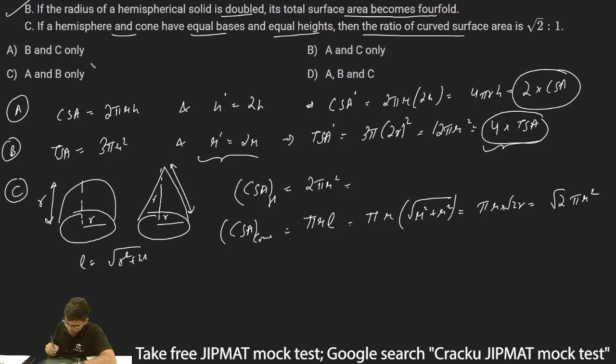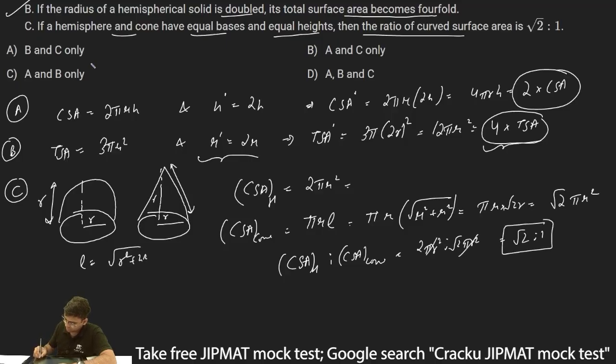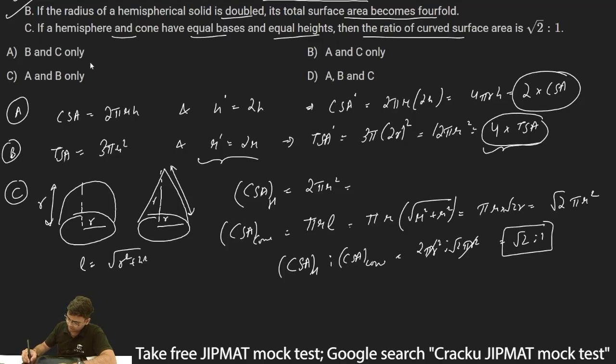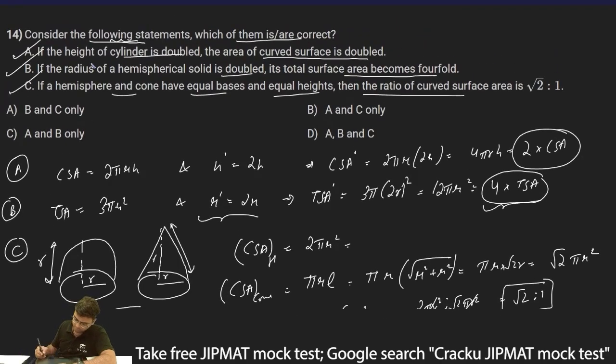Thus I can say curved surface area of hemisphere is to curved surface area of cone will be of the ratio 2 pi r square is to √2 pi r square. Both of them get cancelled and this is √2:1. Thus I can say statement C is also correct, and therefore option D, which is A, B and C are correct, is the correct answer.